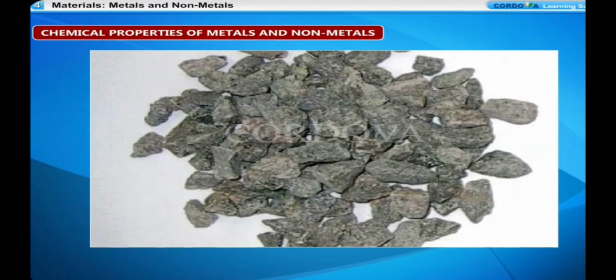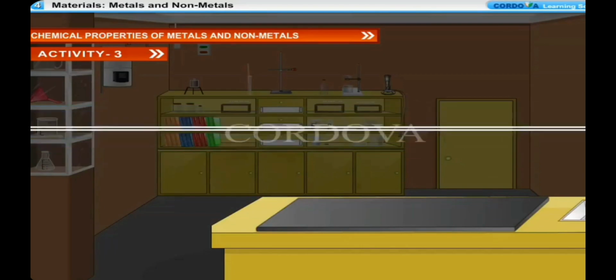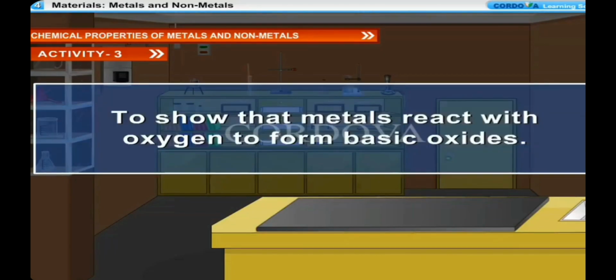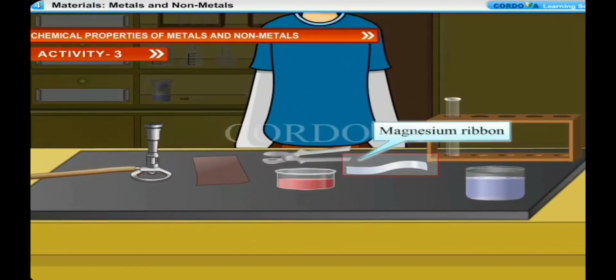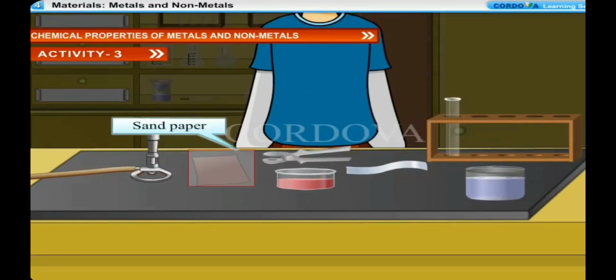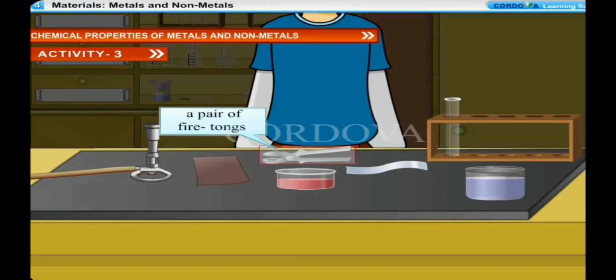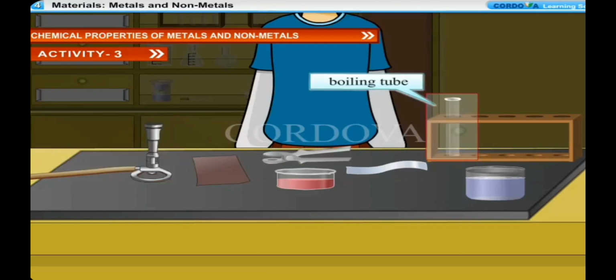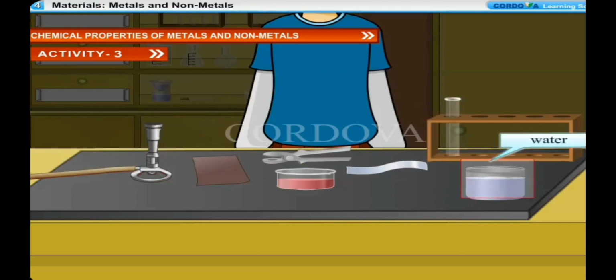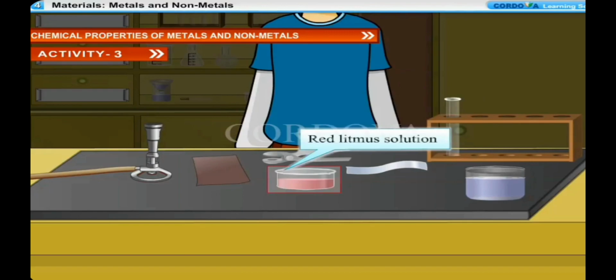Let us perform the following activity to understand displacement reaction. Activity 3. To show that metals react with oxygen to form basic oxides. Things needed: magnesium ribbon, sandpaper, a pair of fire tongs, Bunsen burner, boiling tube, water, red litmus solution.